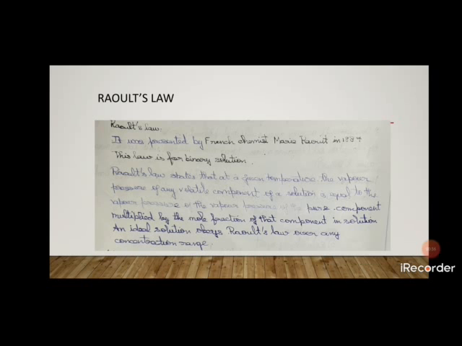Ideal solution means a completely miscible solution, and volatile components means components which have the tendency to vaporize at any temperature.